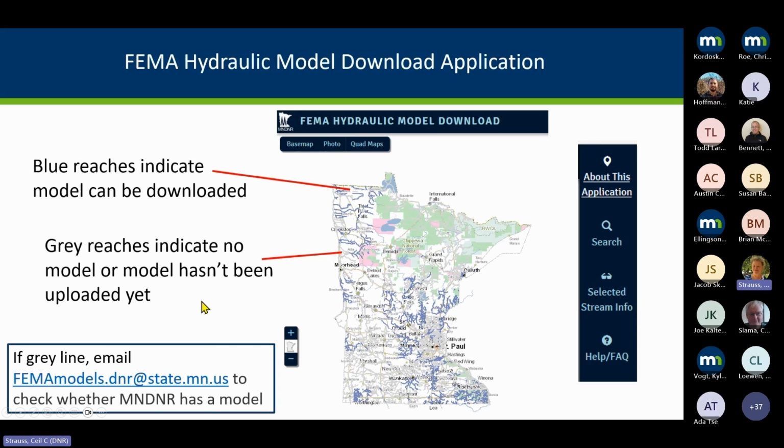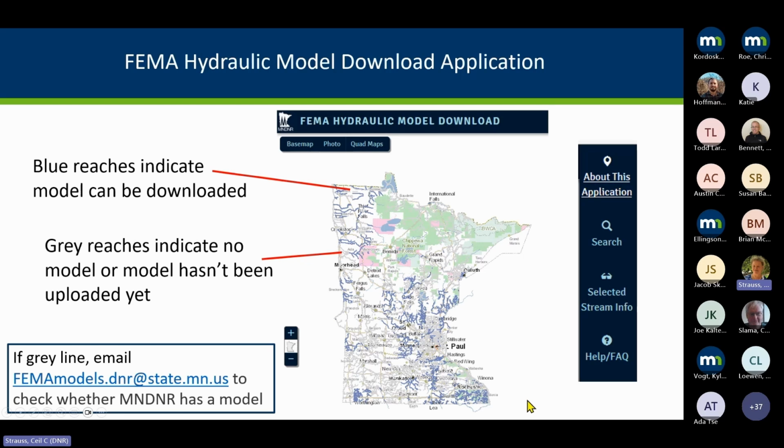Or it might be that it's an older one and we haven't gotten it onto the site. So if you're looking and it's gray, we don't have the model on that site. We do have a relatively new email, femamodels.dnr@state.mn.us, to send requests for the models, and our mapping staff has access to that email and can help you out.